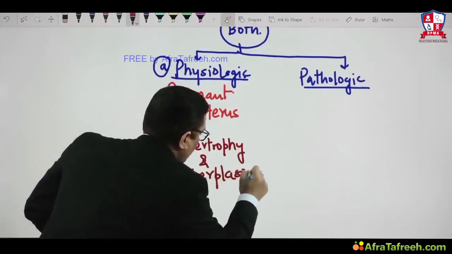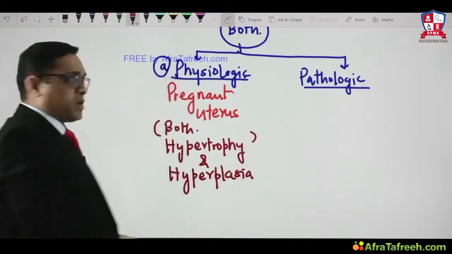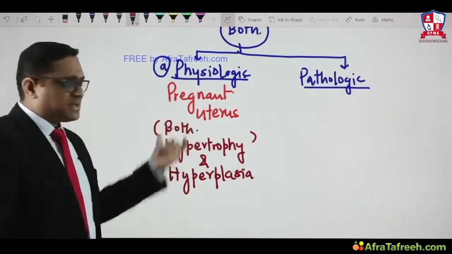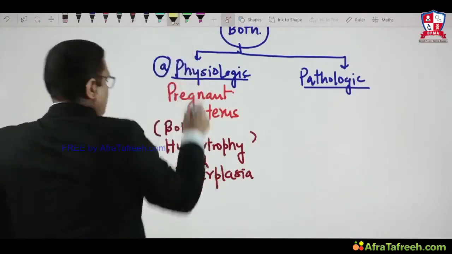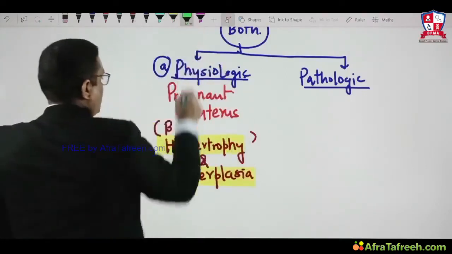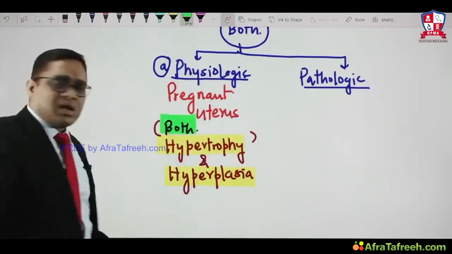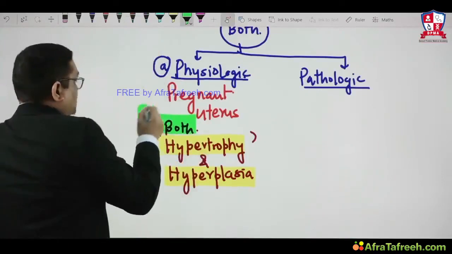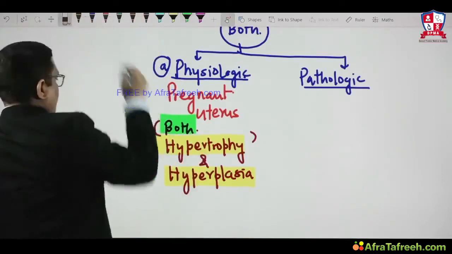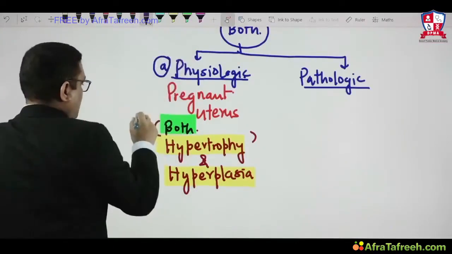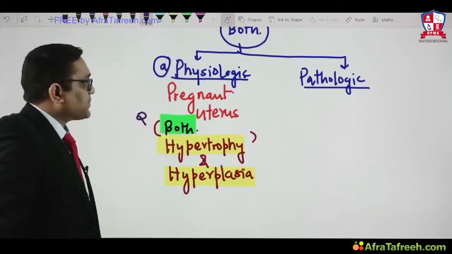Both hypertrophy and hyperplasia. So that is important to understand because this is an exam question. If the examiner asks you, pregnant uterus is an example of, at that time we must remember that it is both hypertrophy and hyperplasia. So that is an important MCQ in exam, right? This is very important to understand. The pregnant uterus is an example of both hypertrophy and hyperplasia, right?